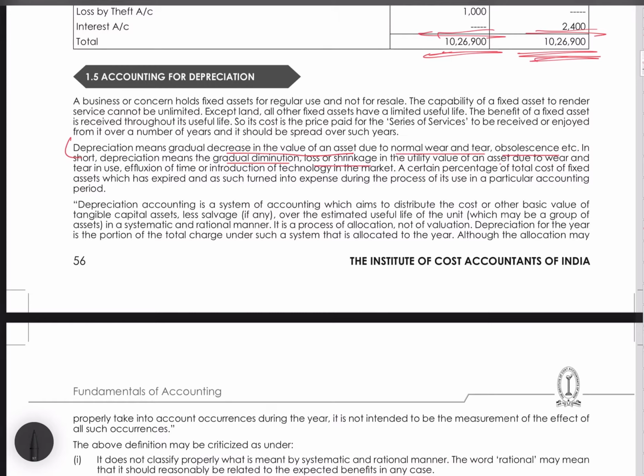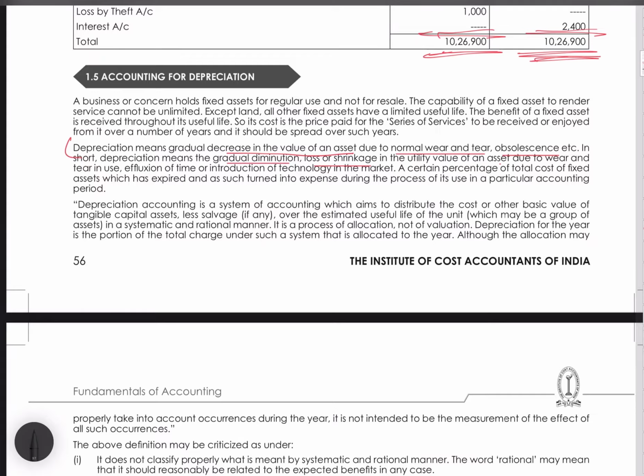The same concept is used for intangible assets like copyrights, trademarks, goodwill. They may not remain over a period at the same value. Copyrights also are given for 10 years and so on. So we have to write off that as the benefits you can reap from it reduce. We have to write off the value of that asset over the period of its life. It is called depreciation. If it is a tangible asset, we call it depreciation. If it is an intangible asset, we call it amortization. So depreciation and amortization, the main meaning and nature is the same.